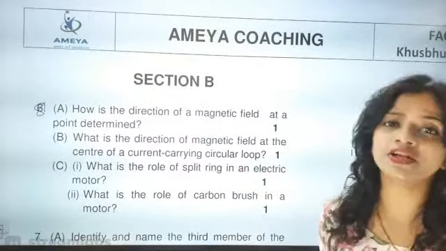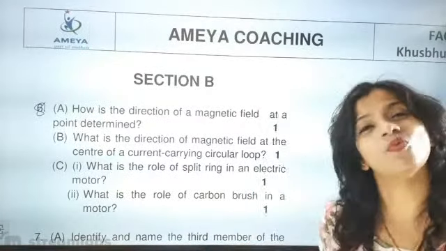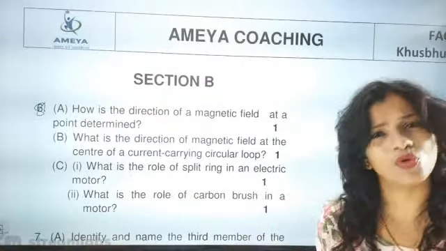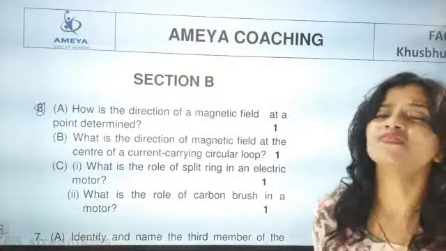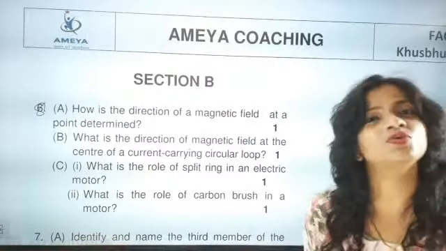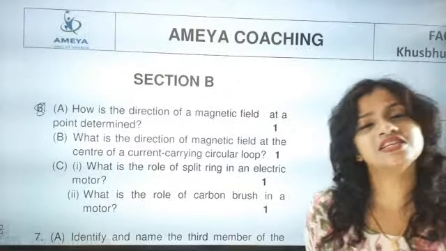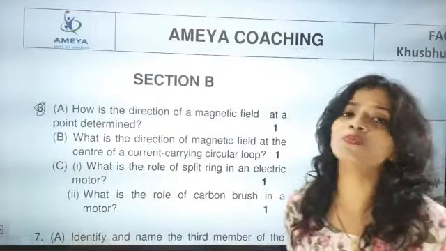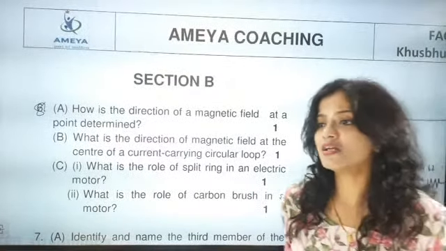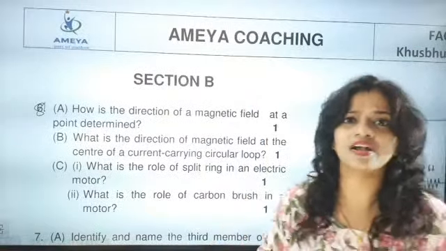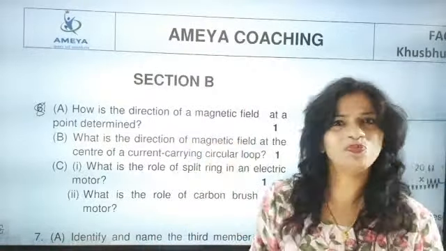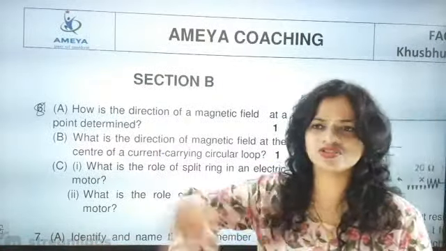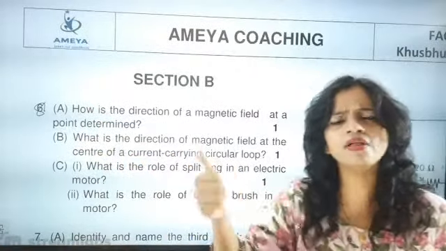You connect it either to a circular loop or a current conducting wire, and say the safest answer: if the current is flowing in a straight wire, then the direction of the magnetic field will be perpendicular to the direction of the current. And if the current is moving in a circular loop, then the direction will be determined by the movement of the current, clockwise or anticlockwise. So you have to play safe there. You have to talk about both. Talk about the straight current carrying conductor first and then talk about the circular loop.